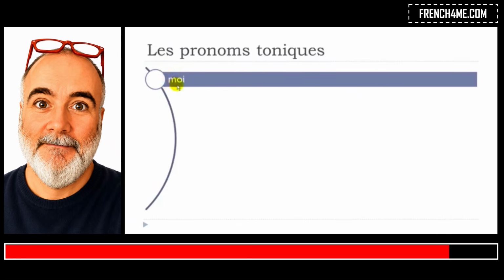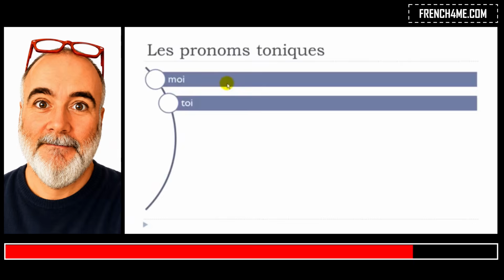So moi is me. That's the main difference between moi, me, and je, I, because je, normally you will use that to construct a sentence as a subject. Normally this moi is not a subject, so it's not possible to put that right before a verb. It would be a mistake. Moi, so it's me, moi. So remember this OI combination gives you the sound wa wa wa, moi.